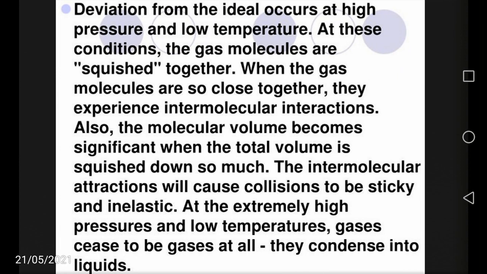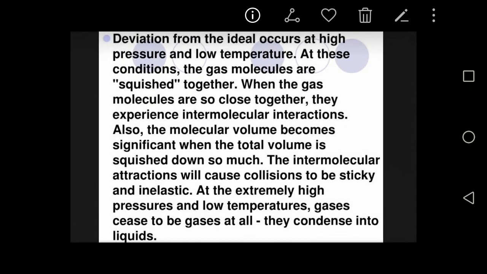That means the total volume of the gas and the molecular volume are comparable. The intermolecular attraction will cause collisions to be sticky and inelastic. At extremely high pressure and low temperatures, gases cease to be gases at all and they condense into the liquid state.